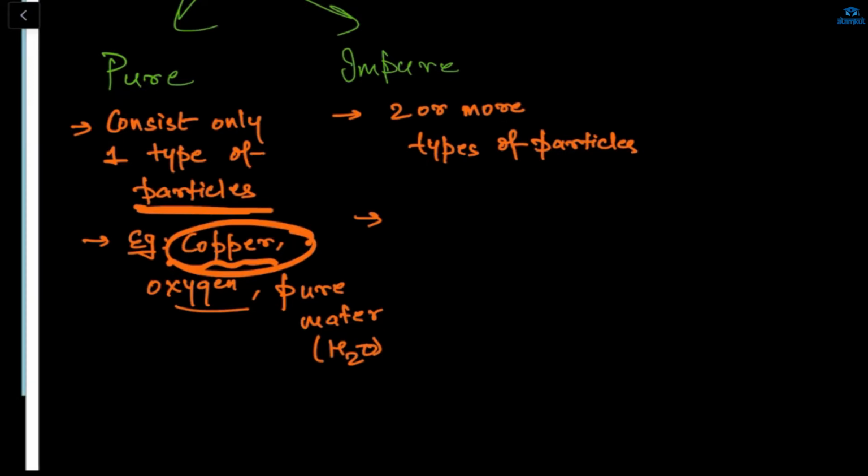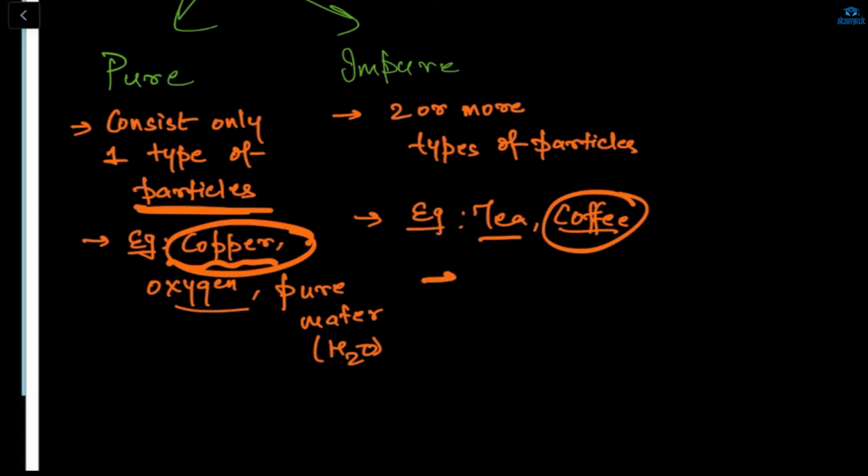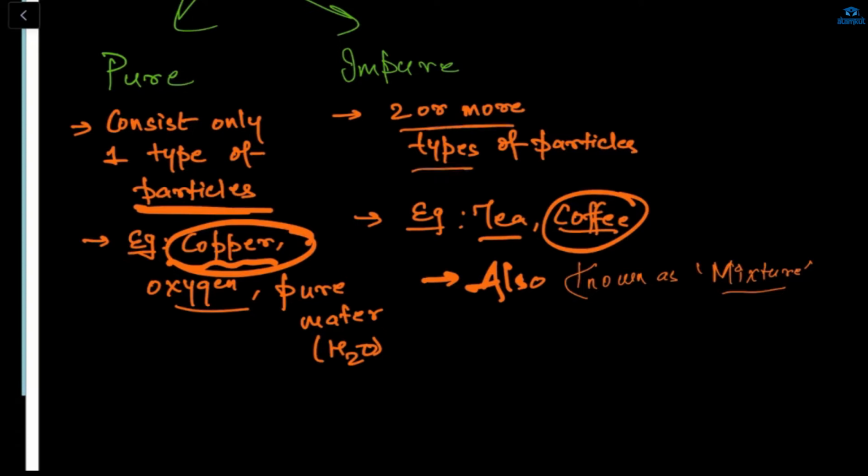And what is impure? Any example of impure? Sodium chloride? A very simple example is tea, or coffee. Tea is a mixture of milk, sugar, and ginger, and coffee is also a mixture of a lot of things. So that's impure, and impure is also known as a mixture. Why is tea impure? Because it has a lot of ingredients in it, a combination of a lot of things. That's why we see here two or more types of elements.